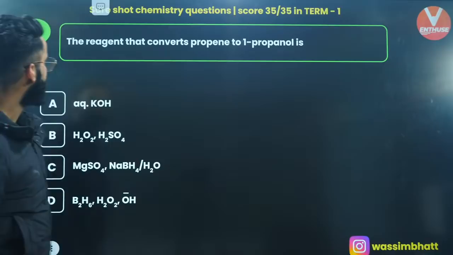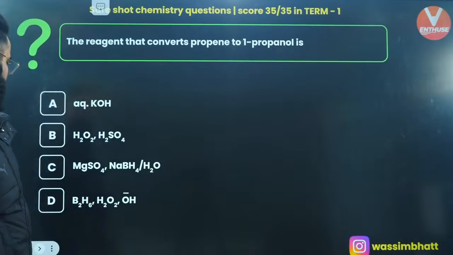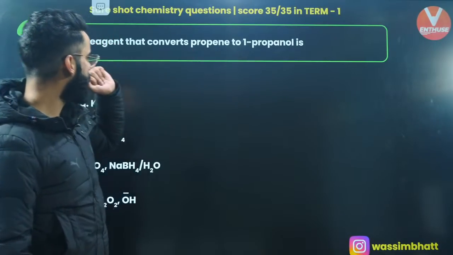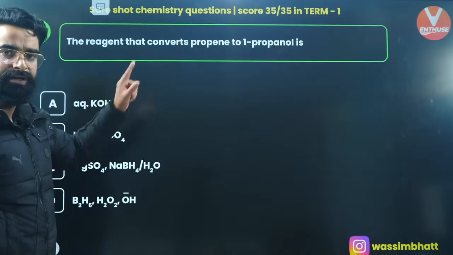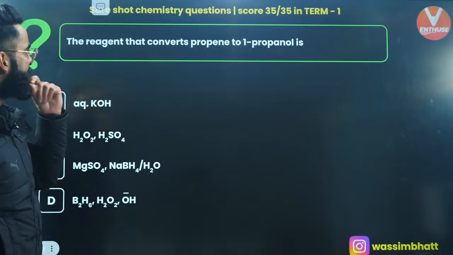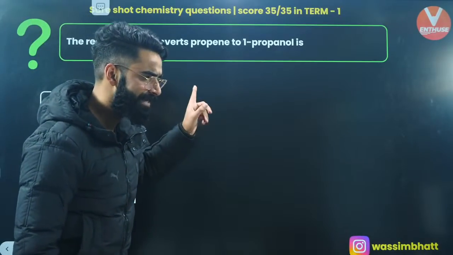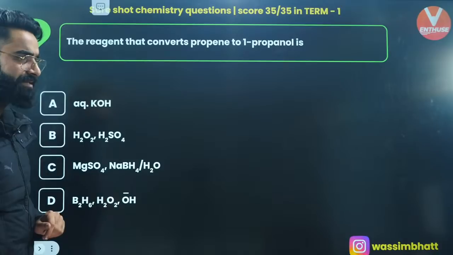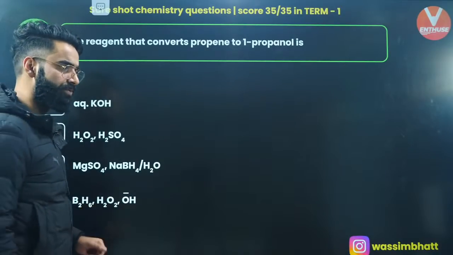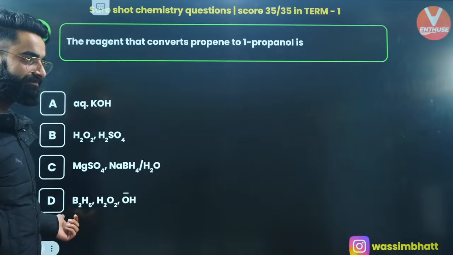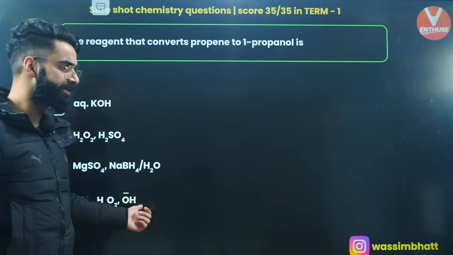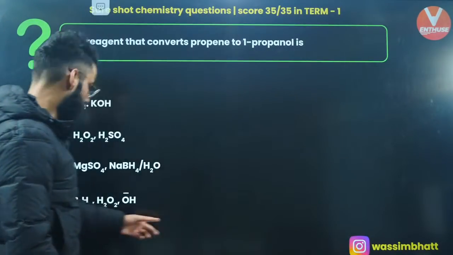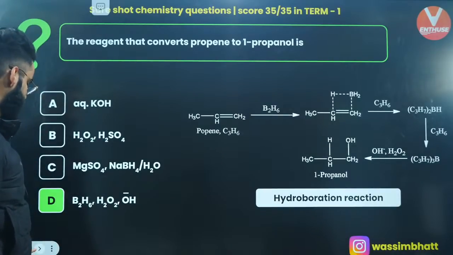Okay, the reagent that converts propene to 1 propanol. Alkene to alcohol, that too 1 degree alcohol. So what kind of reaction is this? Do you remember this is hydroboration reaction? And in the hydroboration reaction, what is the reagent we use? Isn't it option D, B2H6, H2O2, H negative? Yes, Ritvik, it's hydroboration reaction, and over here, option D is the reagent.